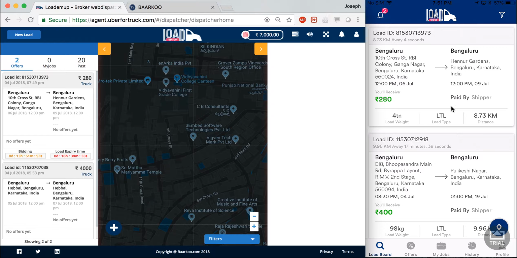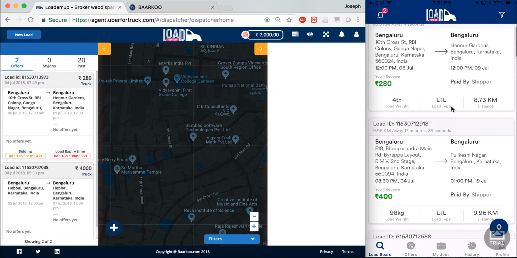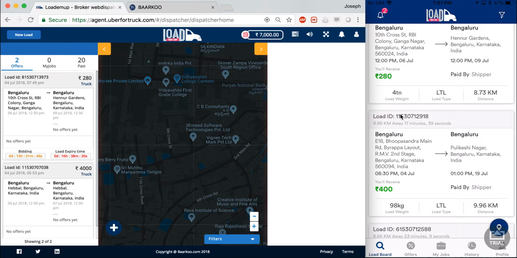Now coming to the carrier app, at the home screen, or rather the load board, I can see details like the load ID, and I can see my pickup and drop address. I can see that the weight of the load is 4 tons, and it is an LTL, or less than truckload, load, and the distance is 8.73 kilometers.